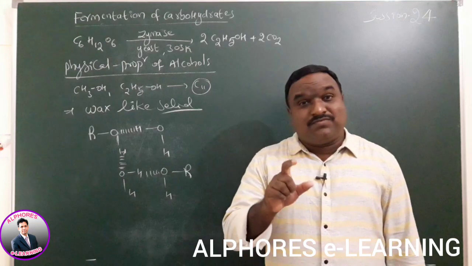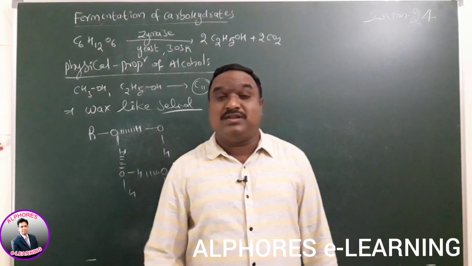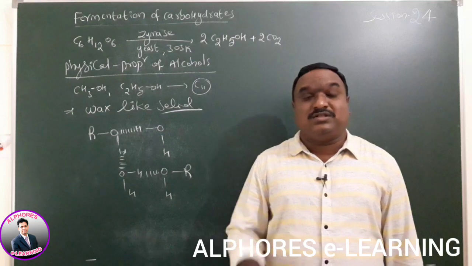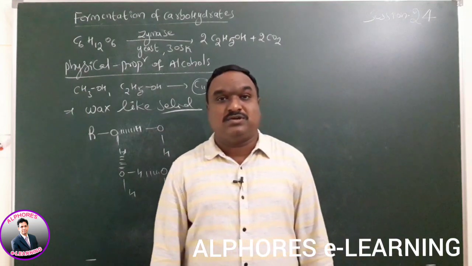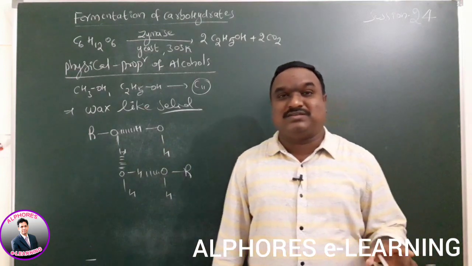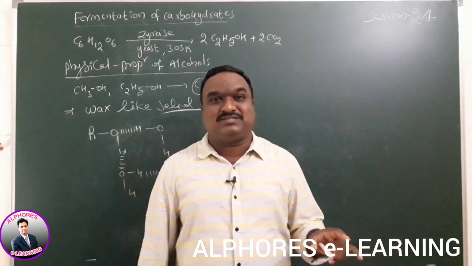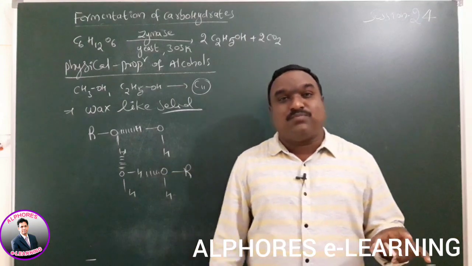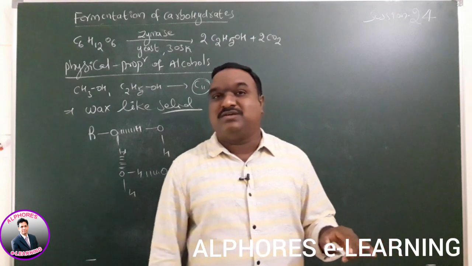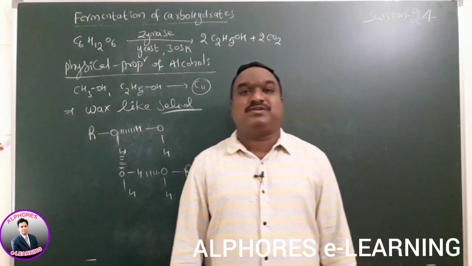Whenever molecular mass increases, that is, carbon chain length increases, the non-polar chain length increases, then hydrophobic nature increases and the compound's solubility decreases. Wherever lower molecular mass is given, like methyl, ethyl, propyl, the non-polar chain length decreases, polarity increases, and hydrophilic nature increases. Due to that, smaller molecular weight alcohols are highly soluble in water.